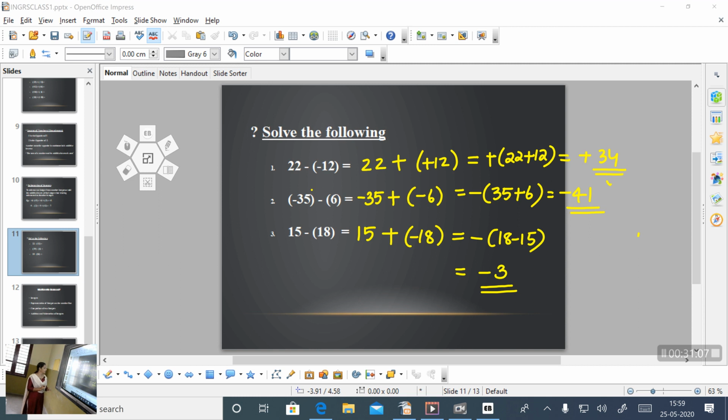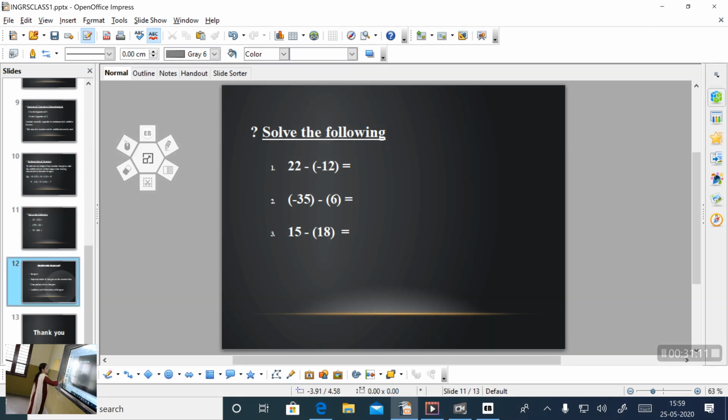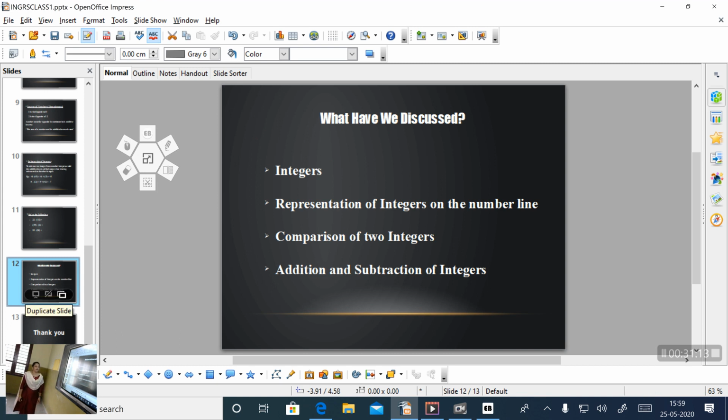Okay. So today we discussed what we mean by integers, which type of numbers are known as integers, representation of integers on the number line, how to compare two integers on the number line, and addition and subtraction of integers. I hope you all understand all these topics whatever we discussed today.